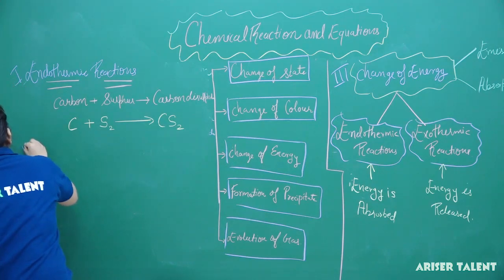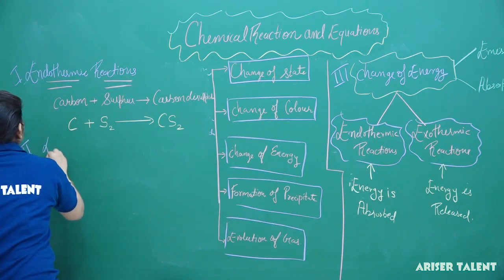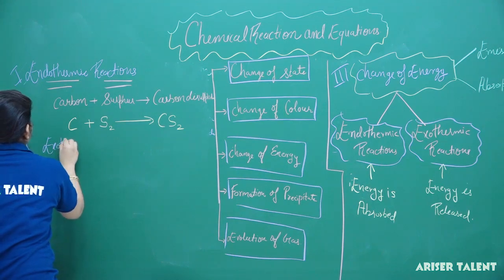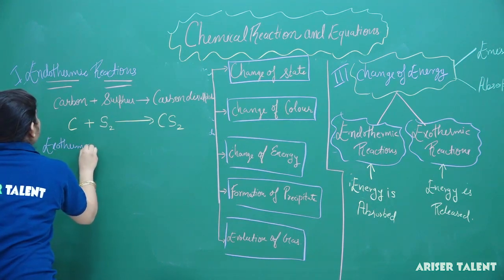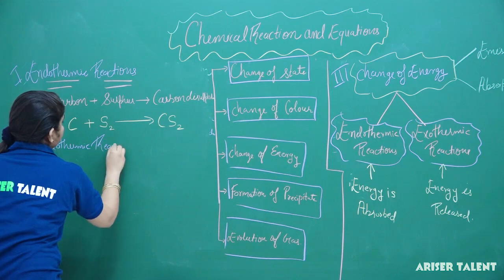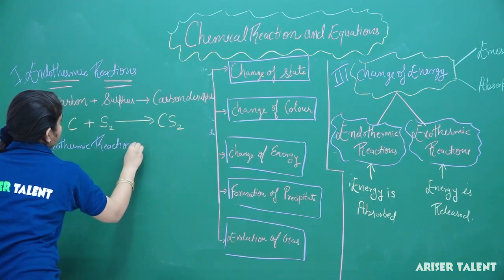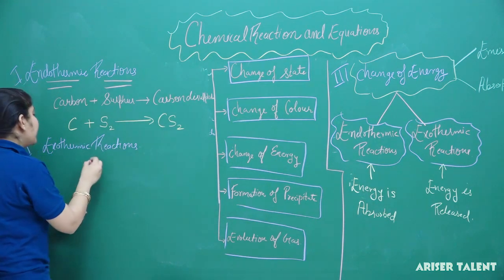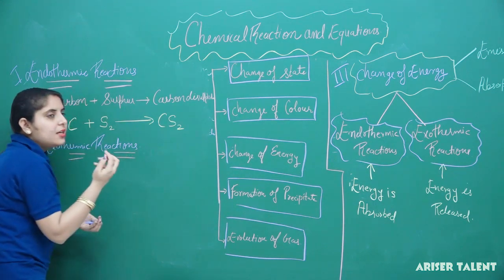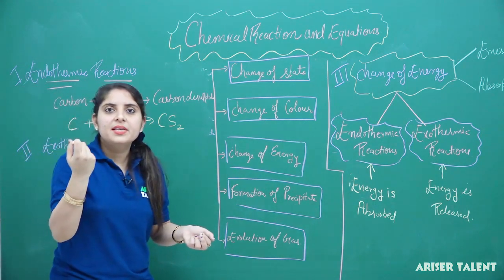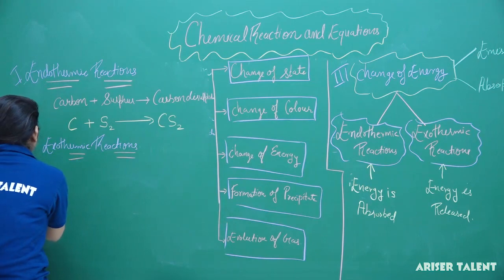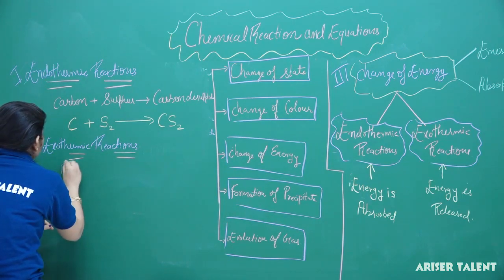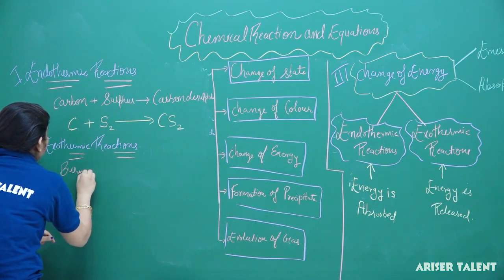Now we are at the second type of reaction, that is exothermic reactions. Exothermic reactions are those reactions in which energy is basically released. The example for this is the burning of magnesium.